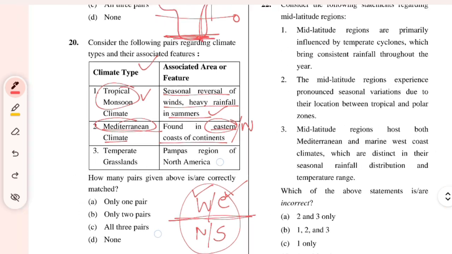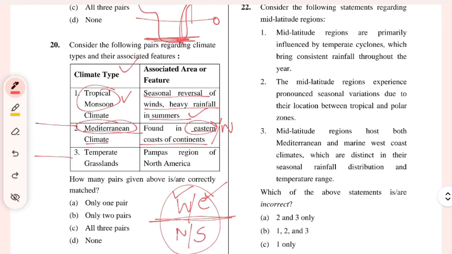So for example, if you remember those maps where we mark the US, the Mediterranean Sea, Mediterranean climate, South Africa, then Central Chile, right, and Southern Australia. So this is in the western sides. Temperate grassland. So temperate means cooler region. Pampas region in North America. Wait, Pampas